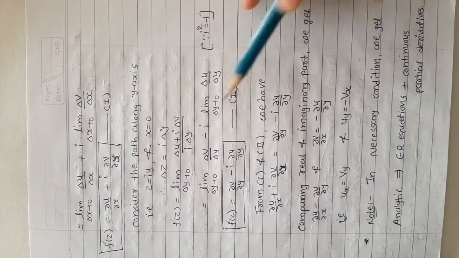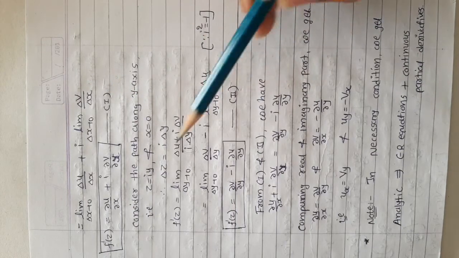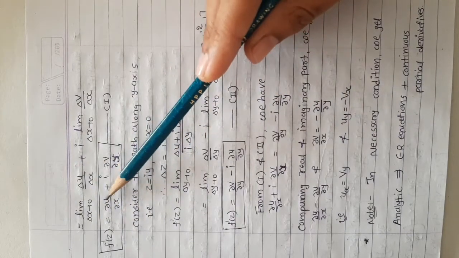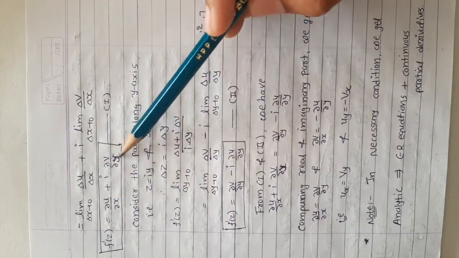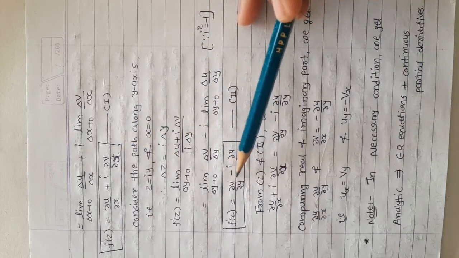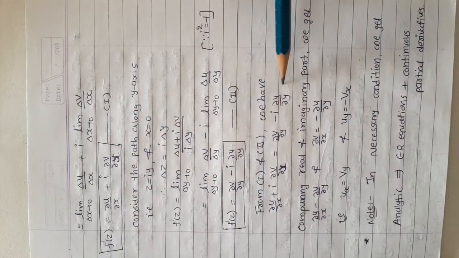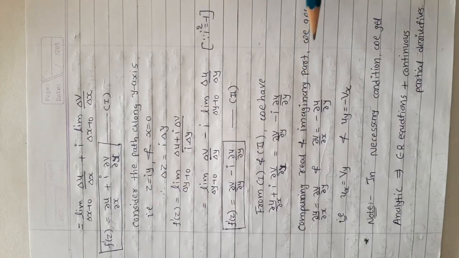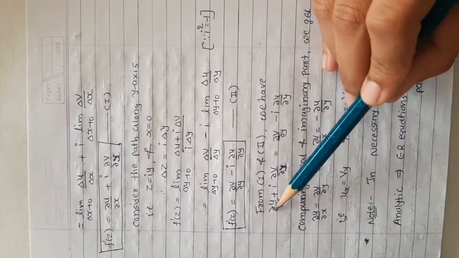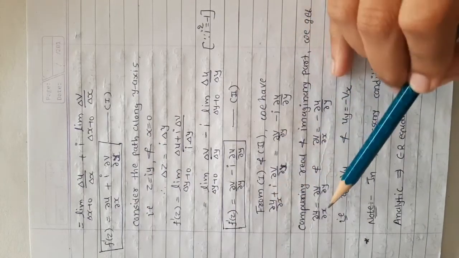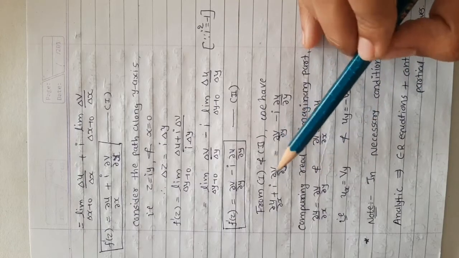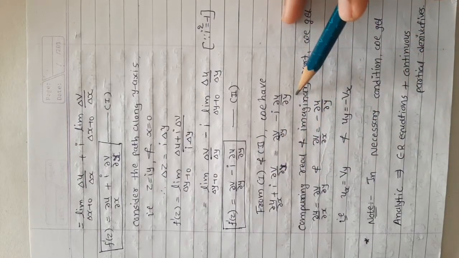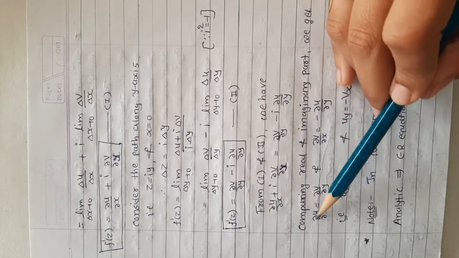Now from equation 1 and equation 2, we get two values of f'(z). So comparing both values, we have ∂u/∂x plus i ∂v/∂x equals ∂v/∂y minus i ∂u/∂y. Now comparing the real and imaginary parts, the real part is ∂u/∂x equals ∂v/∂y, and the imaginary part is ∂v/∂x equals minus ∂u/∂y.